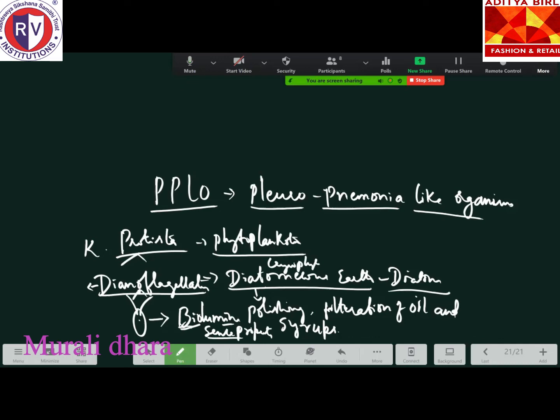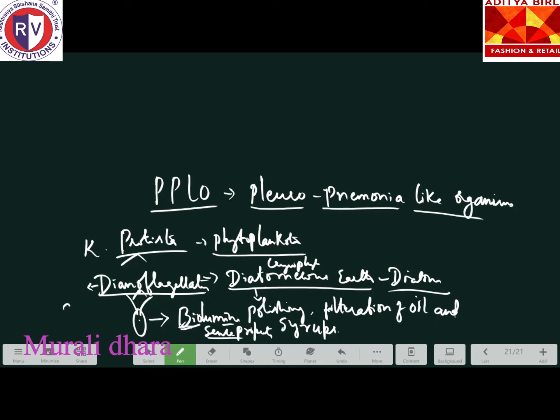Okay, that is also very important. Then euglenoids. The next division is the euglenoids. Example, euglena, as you know, they are photosynthetic organisms. Okay, so not so important. Whatever is very important, only that I'm doing here.